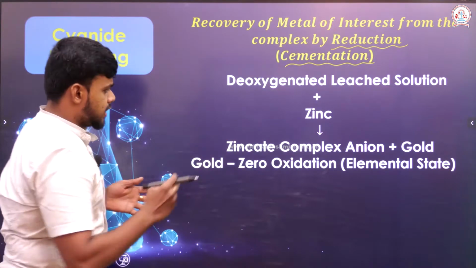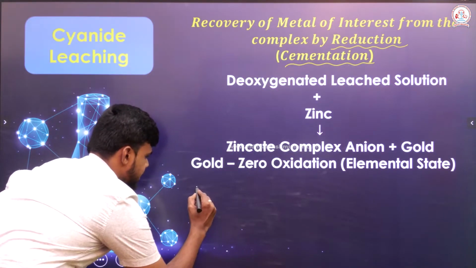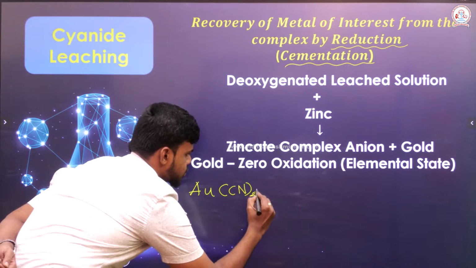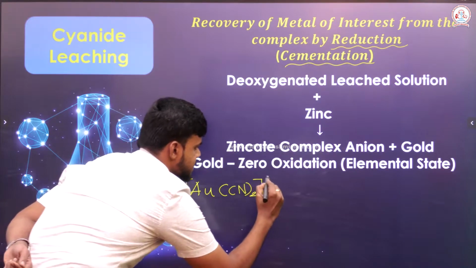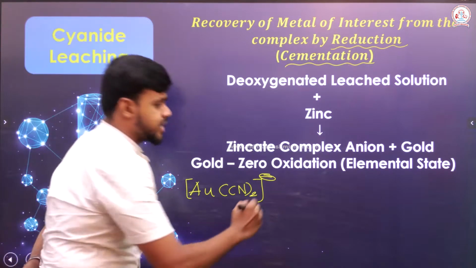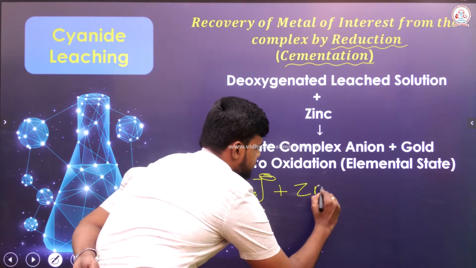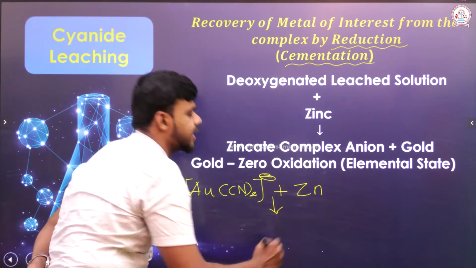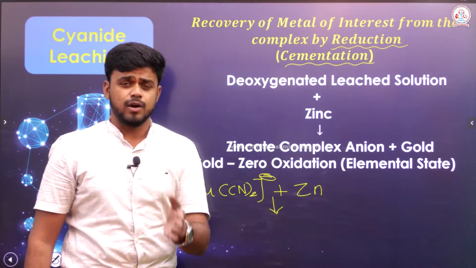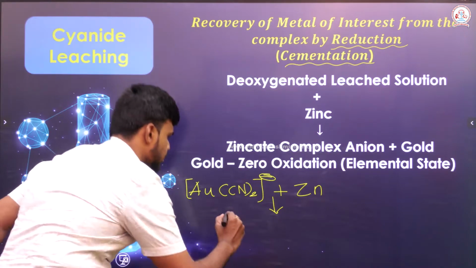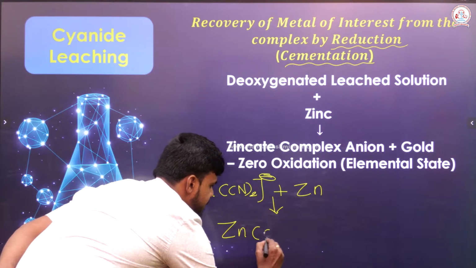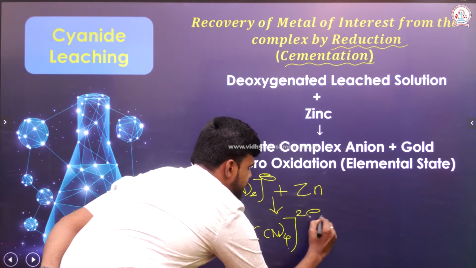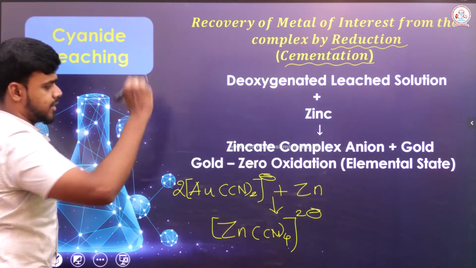Okay, let's check. Deoxygenated Au(CN)2 minus will be treated with zinc dust. When it is treated with the zinc dust, we will be able to get a complex anion called zincate, which is Zn(CN)4 2 minus. So, let me take 2 moles here.